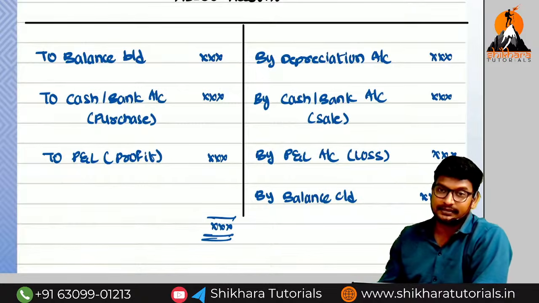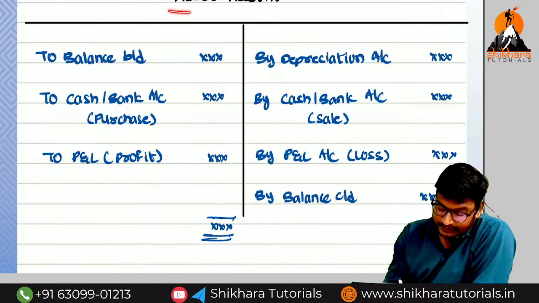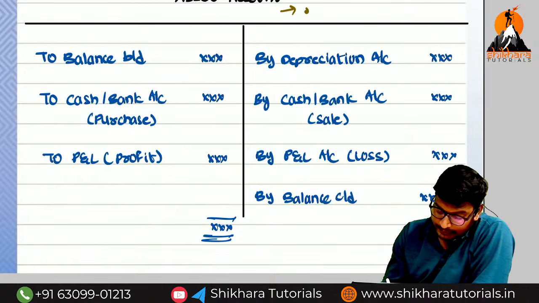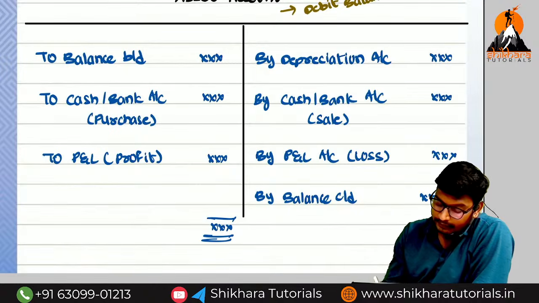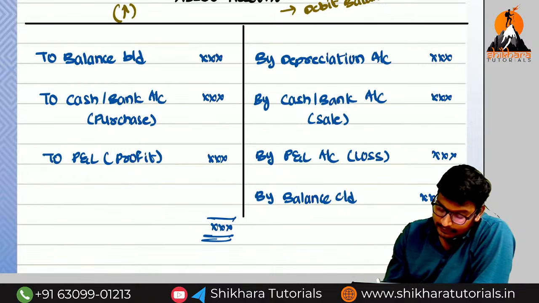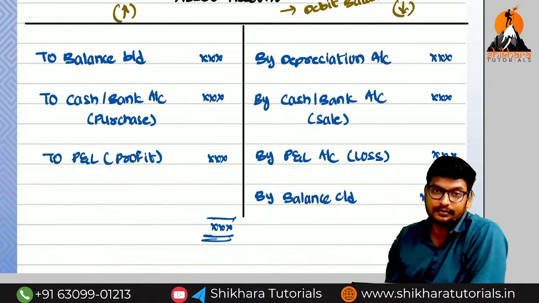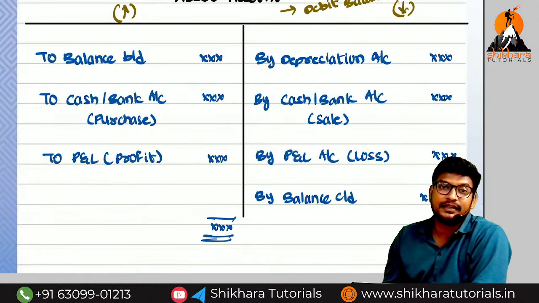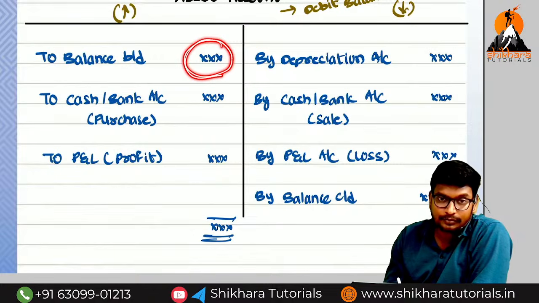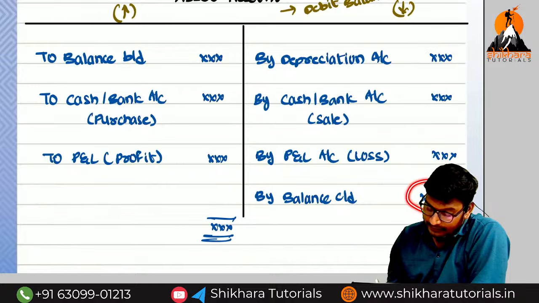So here comes the asset account, Amma. Asset means which balance? Asset means debit balance. If it is a debit balance, debit side means increase or decrease? Increases. Credit side means decreases. Sir, asset debit balance means opening balance will be on which side? Debit side, To balance brought down. Closing balance will be on which side? Credit side, By balance carried on.